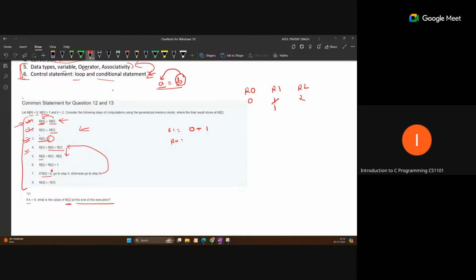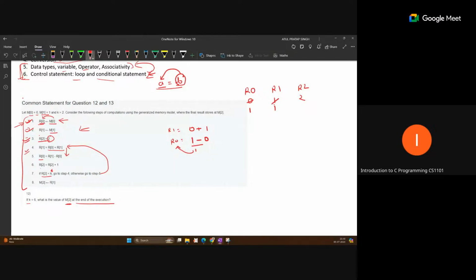R1 is now 1 and R0 is 0, so 1 minus 0 gives 1, and this 1 is stored to R0. So that value is updated to the new value 1. For every computation, always read the last updated data.